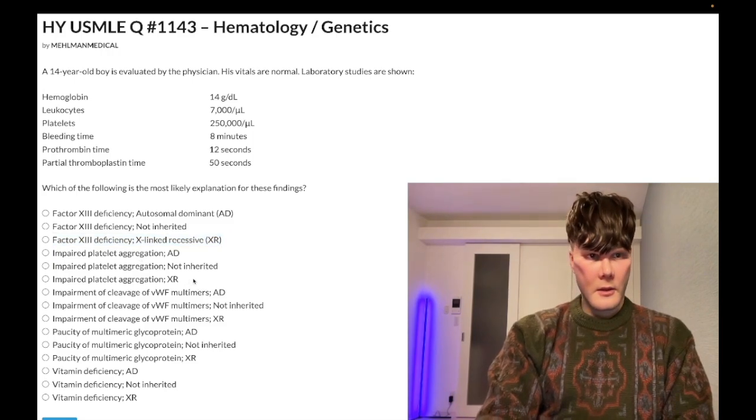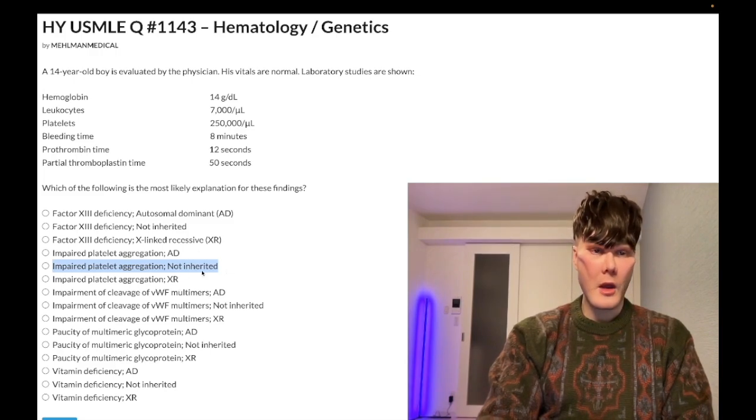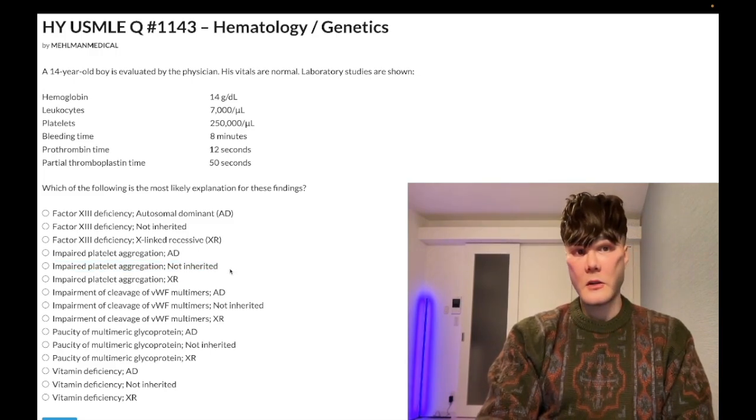Choices D through F are all wrong. And the reason you know they're wrong: impaired platelet aggregation, not inherited, would refer to ITP, immune/idiopathic thrombocytopenic purpura. This is going to be two vignettes.